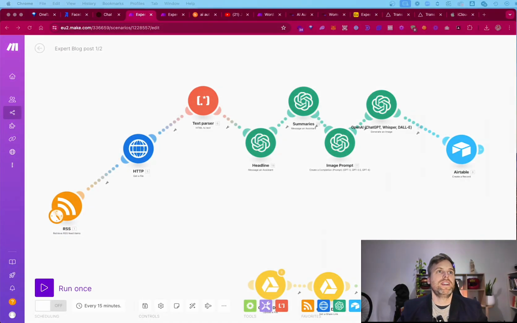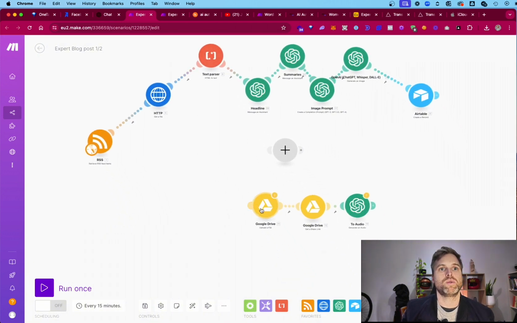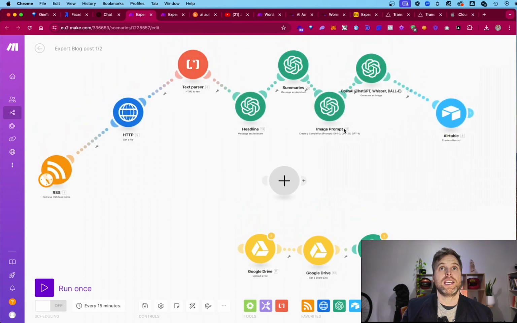All right, so what we have here is the expert blog post creator, and let me just run you through it. It's real simple, guys. It's running through an RSS feed. If you're not familiar with that, I'll show you in a minute. It runs through an HTTP module to turn what it finds into text, and then it's going to write its own headline, summarize it, and send it with an image to Airtable. I did have other modules in place that would create the audio so people could actually listen to it.